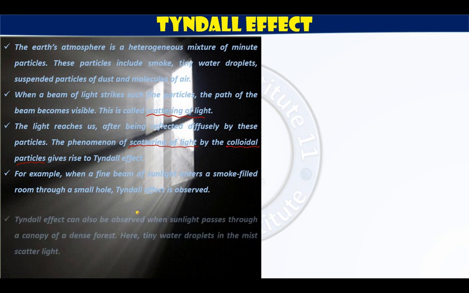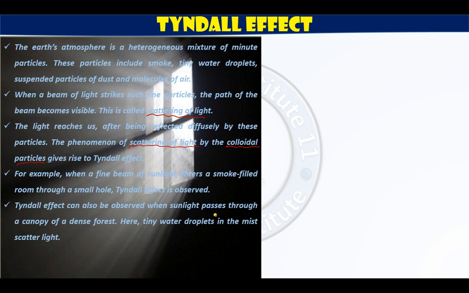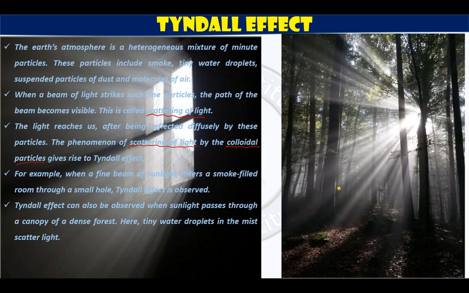Right? Another example. Tyndall effect can also be observed when sunlight passes through a canopy of dense forest. Here tiny water droplets in the mist scatter the light. See, inside the room smoke or dust act as fine particles. In the forest, water droplets act as fine particles. See, this is again Tyndall effect. I hope you have experienced this once in your life somewhere. Right. See, this is a forest. This is the sun, and sun rays are coming over here. Actually, we cannot see the sun rays or sunlight, but here, inside the forest, you can see effect like this. We can see that the path of light is visible to us.